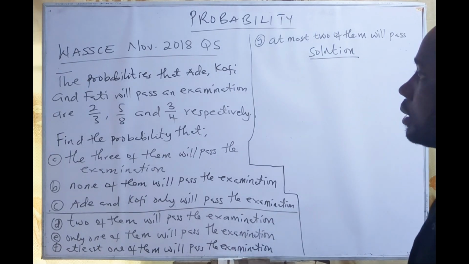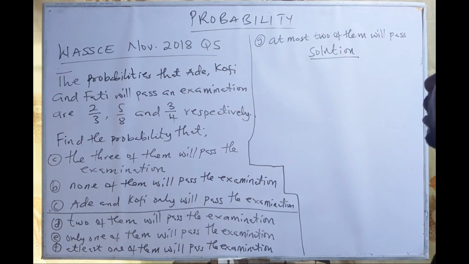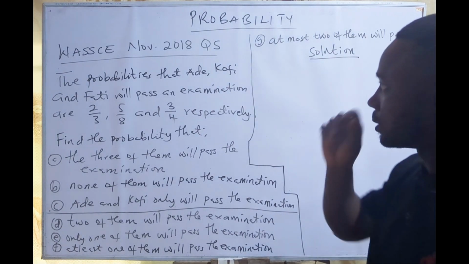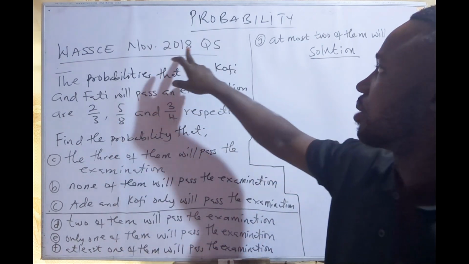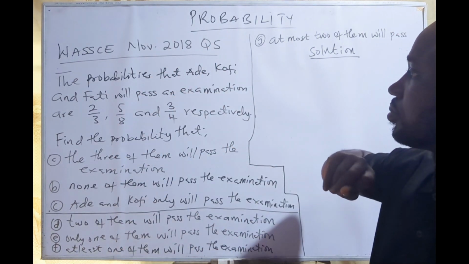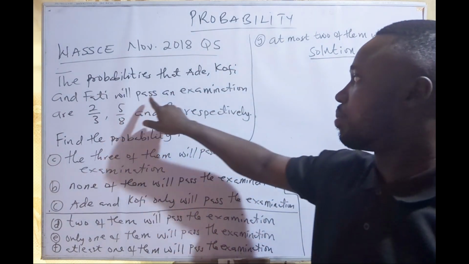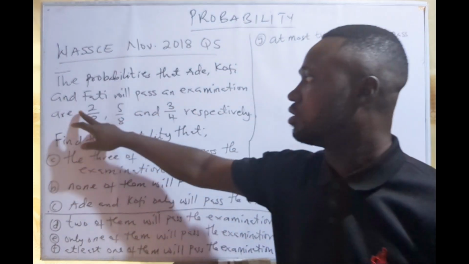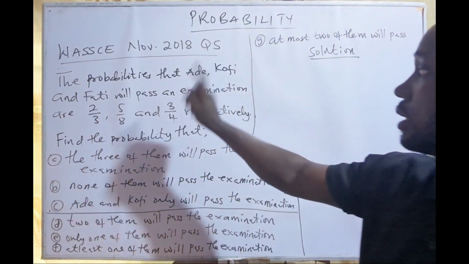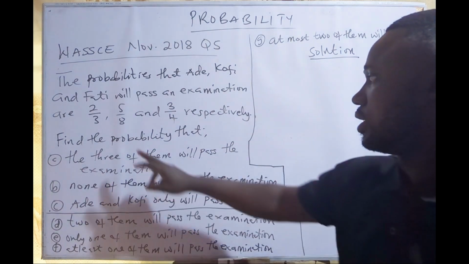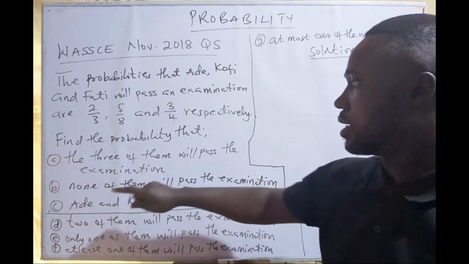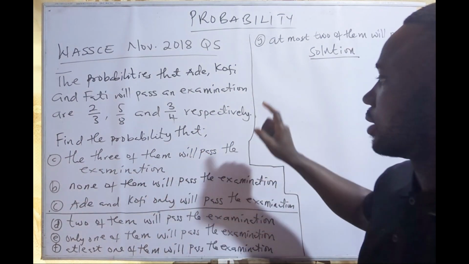Hello. Let's look at this question. WASSCE November 2018, question 5. The probabilities that Ade, Kofi, and Fatih will pass an examination are 2/3, 5/8, and 3/4, respectively. Find the probability that the three of them will pass the examination.